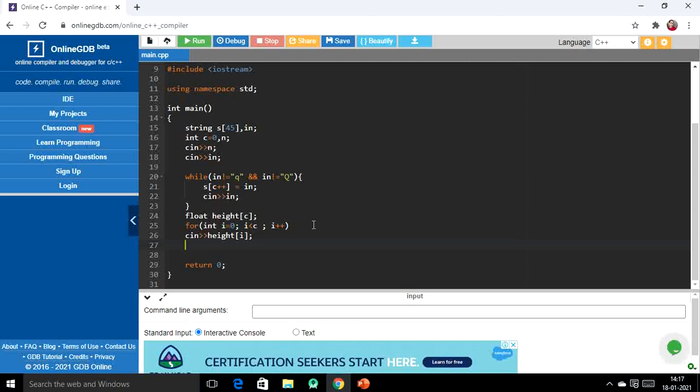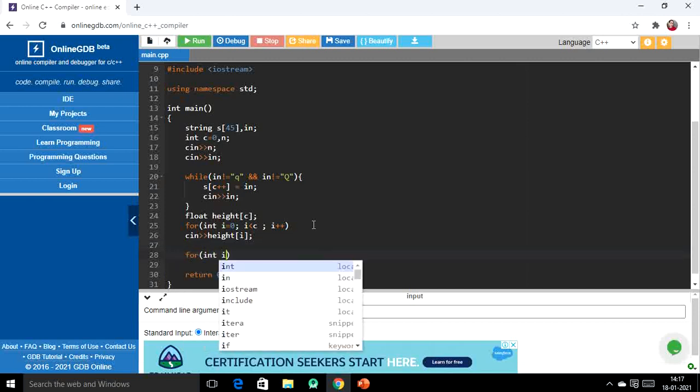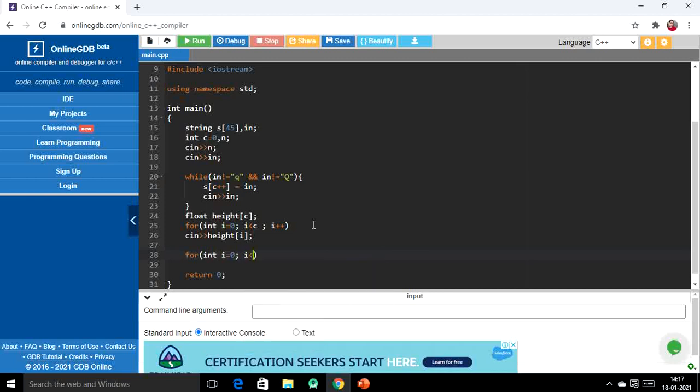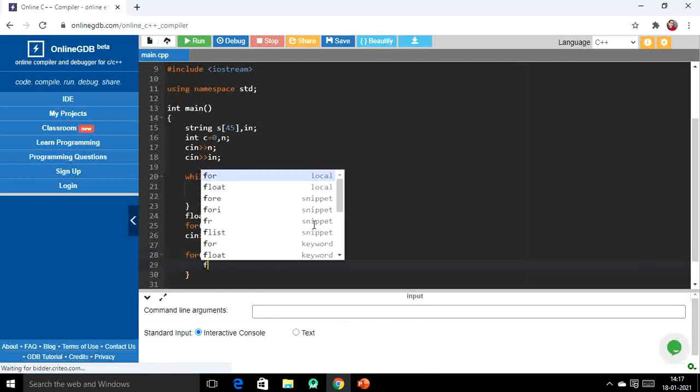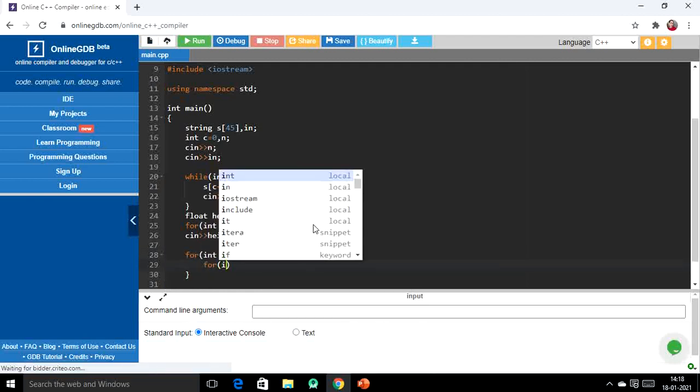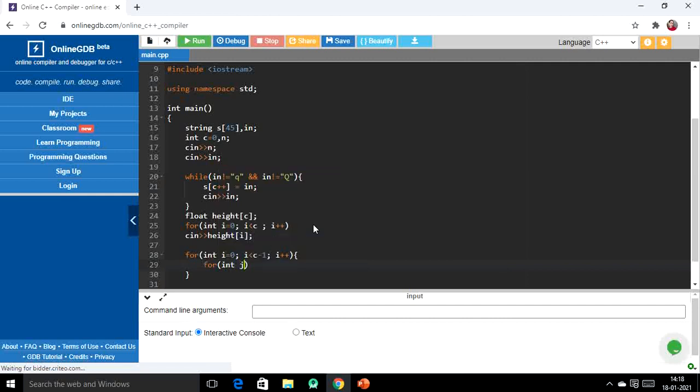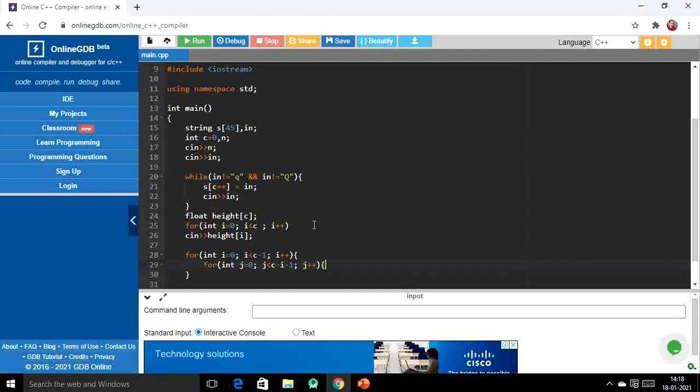Now the next step that we discussed was that we have to do the sorting, right? So i less than c minus 1. So here I am using bubble sort. I hope that you are clear with how bubble sort works. If you aren't, then in an upcoming video I will discuss the implementation of bubble sort, so you can understand how it actually works, right?